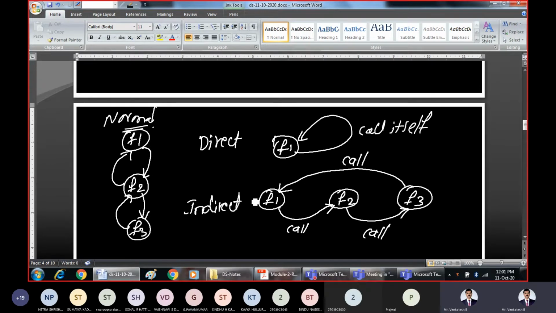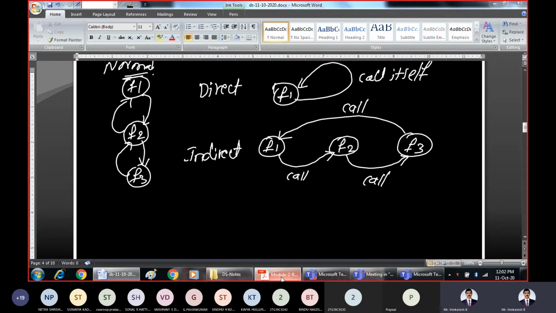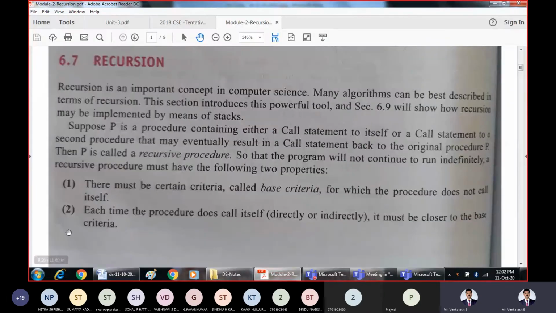But when functions keep calling themselves, there is a possibility that we may encounter an infinite loop. The loop may not terminate, and we may encounter an infinite number of iterations without stopping. So the recursive procedure should have the following criteria. There must be certain criteria, called the base criteria, for which the procedure does not call itself.